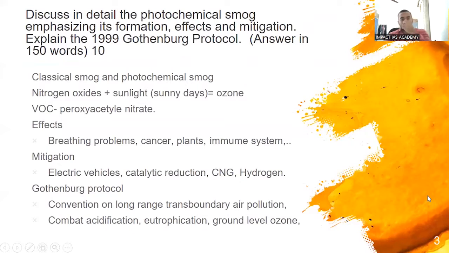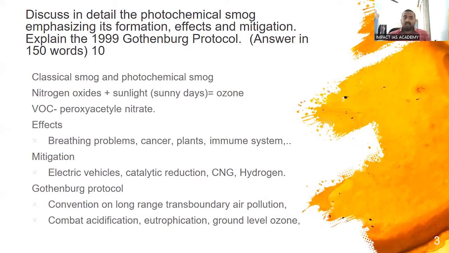Photochemical smog, its formation, effects and mitigation, and also the Gothenburg Protocol. Once we see the name smog, the thing that we get is the smog that happens in and around Delhi: stubble burning, anticyclonic conditions, smog forms, 3 months breathing difficulties will be there. However, the question is not that. That smog which we were talking about is classical smog. It happens in the winter conditions. Photochemical smog happens in summer in presence of sunlight.